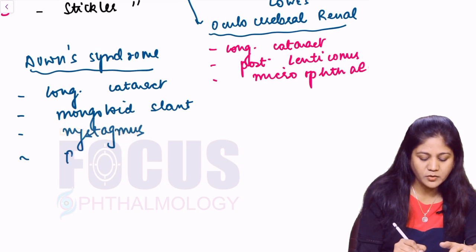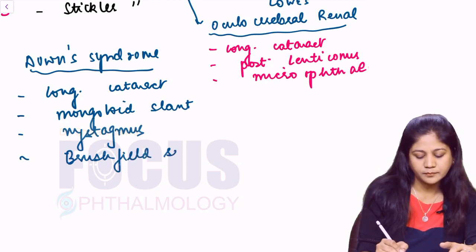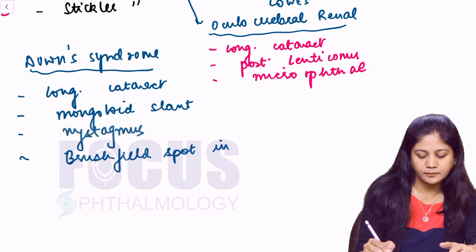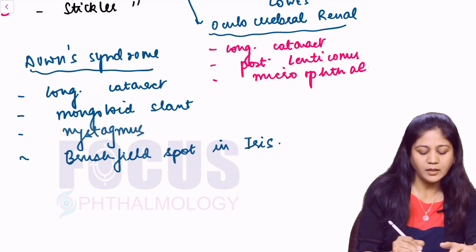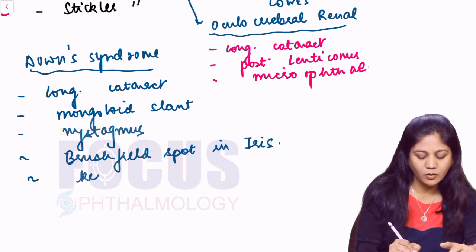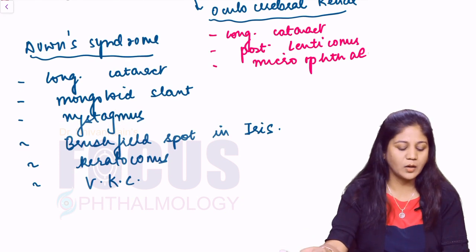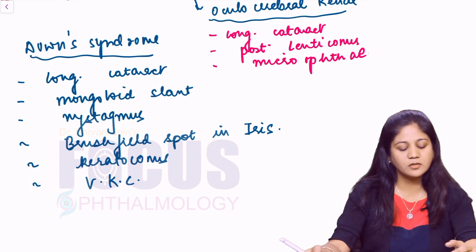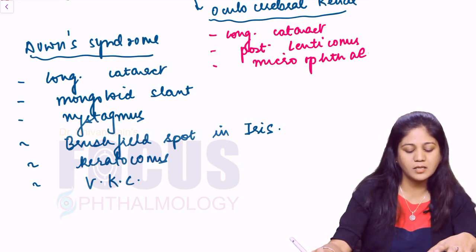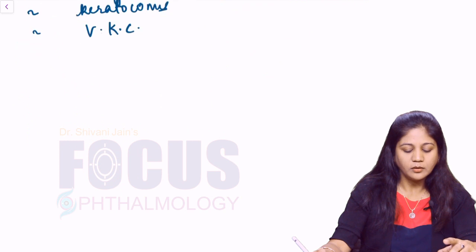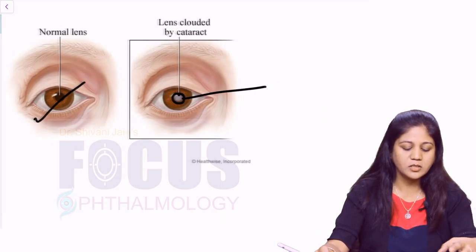Then you can have Brushfield spots in the iris. And there may be an association of keratoconus. And sometimes you may have VKC, allergic conjunctivitis in patients of Down syndrome. So these are the ocular features of Down syndrome. You must know these as well. Now, these were the associations of the cataract and the common etiology of the cataract.